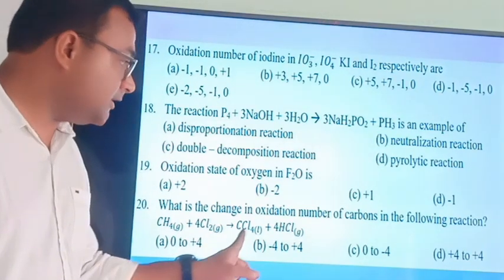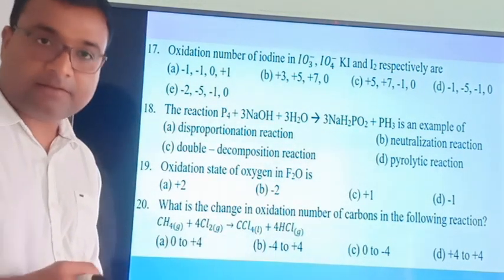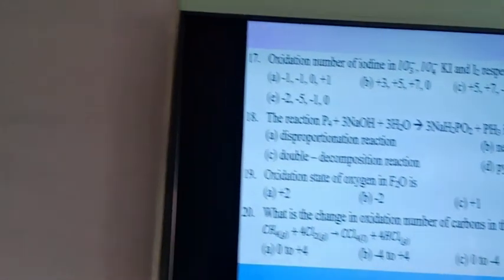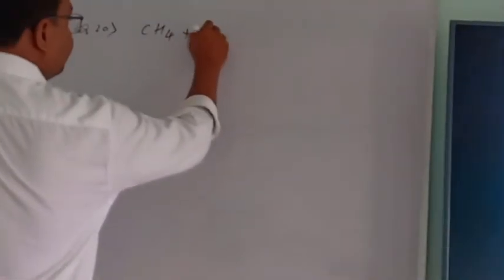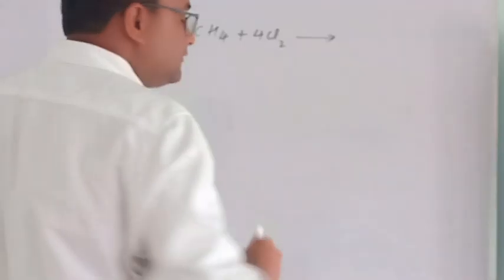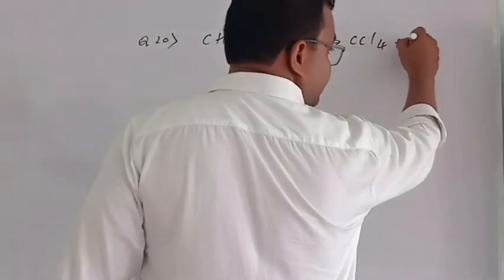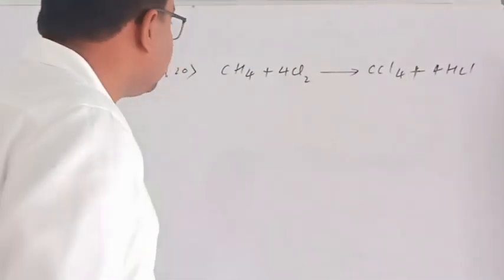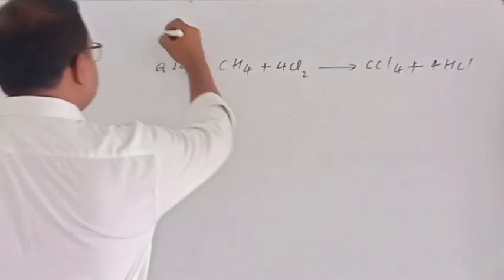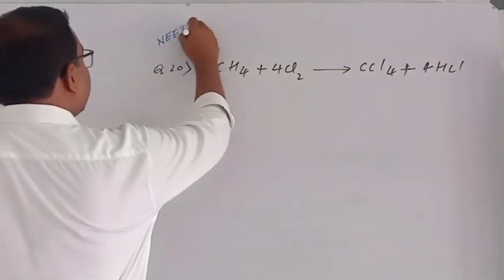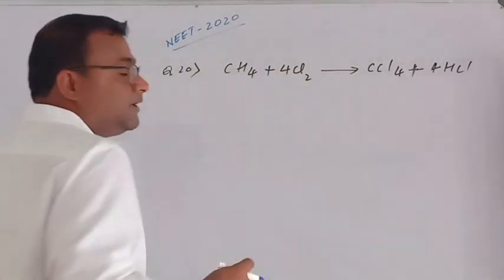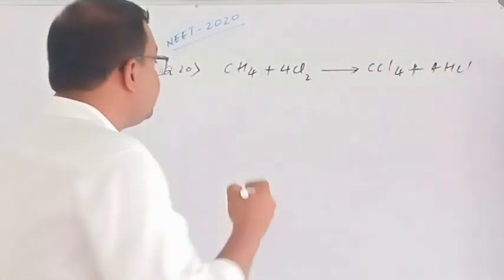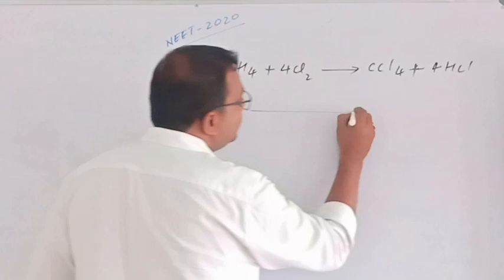And this question appeared this time in NEET 2020, where your super seniors attended this question. What is the change of carbon, this carbon to this carbon?